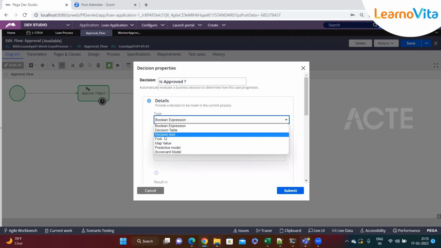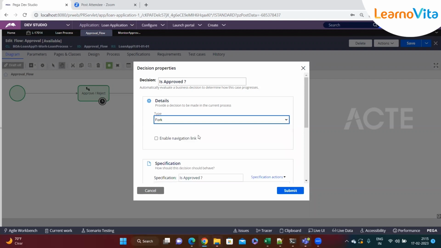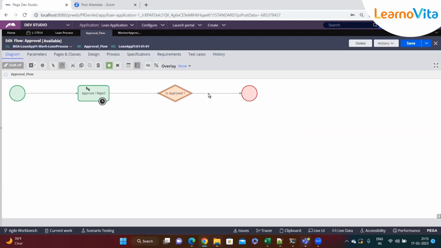So the most usable decision types are Boolean expression, decision tree, decision table, fork, and map value. So we'll see this fork one. Now I've clicked on the fork, and I've just submitted this.